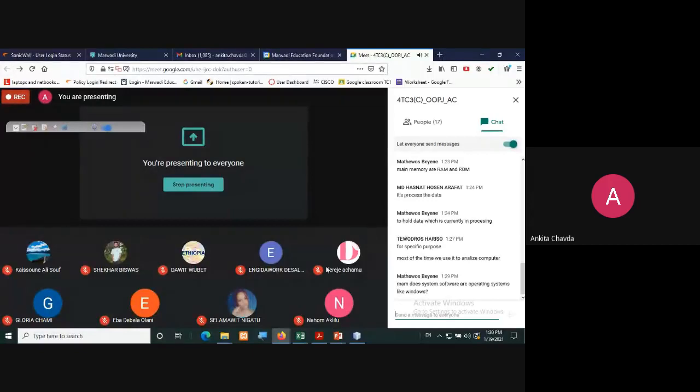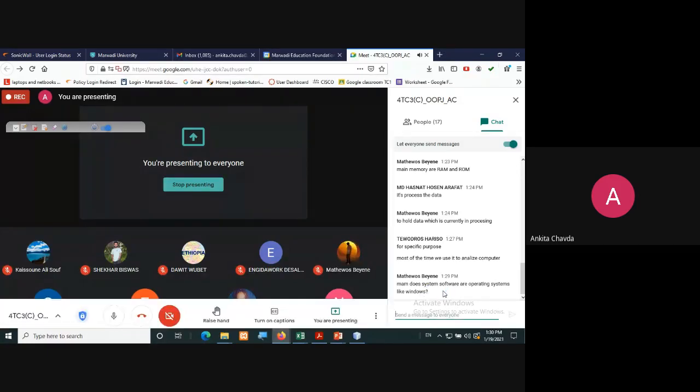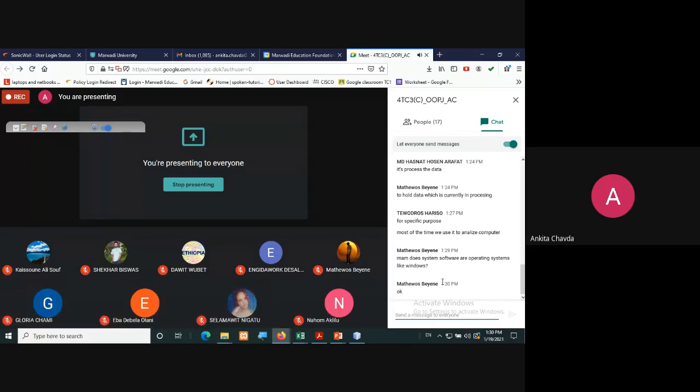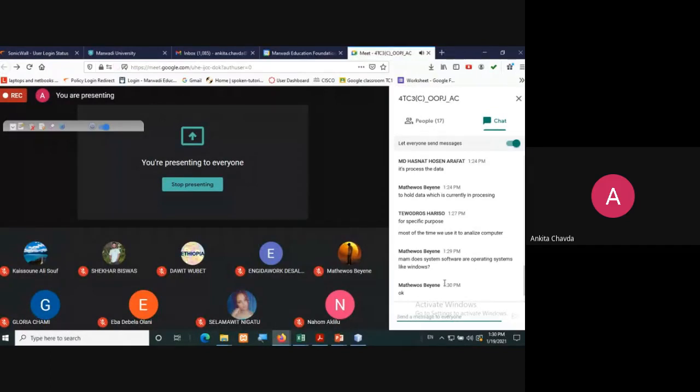Yeah, that is what I said, Matthew. The system softwares are operating systems like Windows or Mac or Linux, Ubuntu, whatever you say. They are known as system software. In system software, it would be your operating system only, because once you install your operating system, then and only then the other works will happen. So that is about the system software.